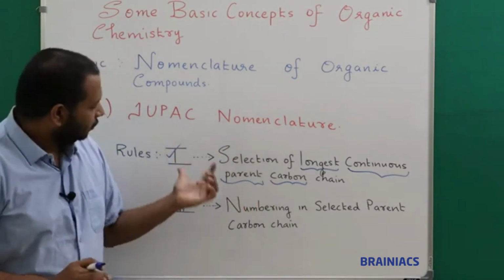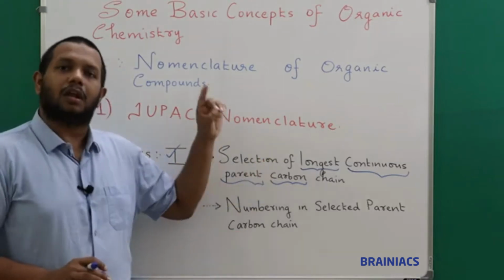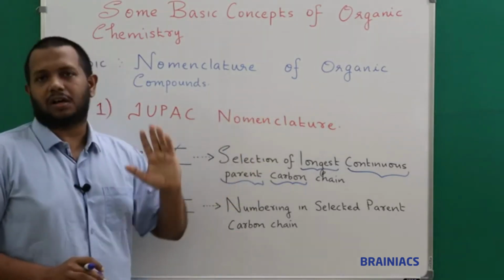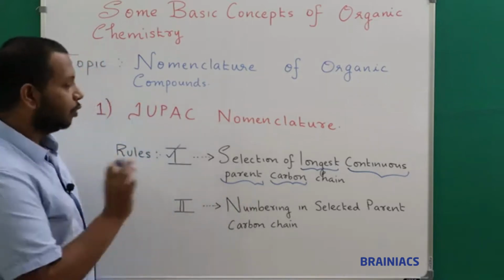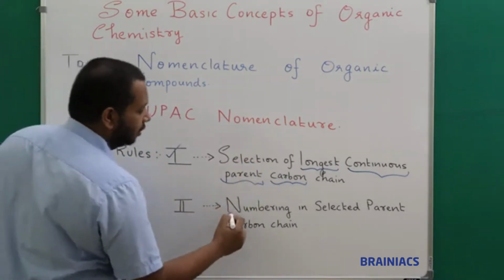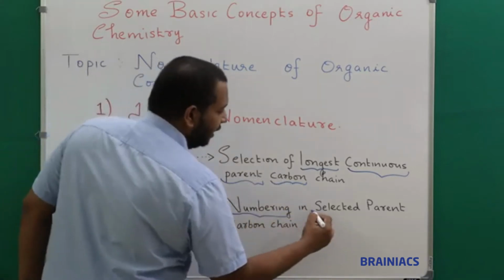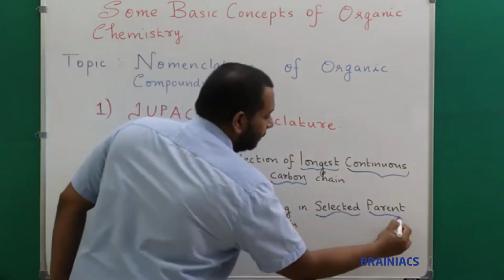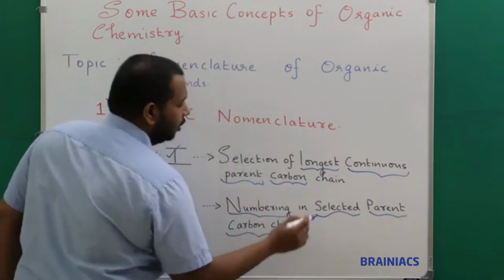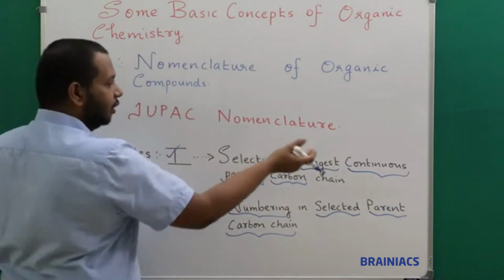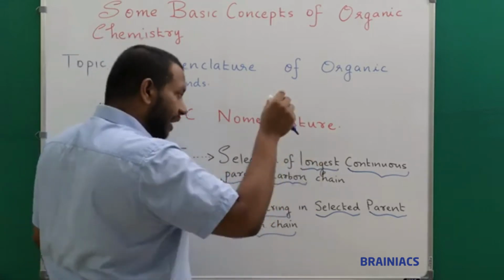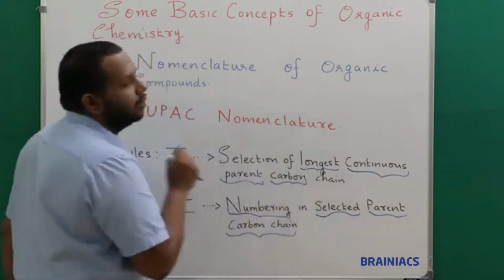And the next step, after selecting the longest continuous parent carbon chain, is numbering. Where you need to number is also very important. That is numbering in the selected parent carbon chain. What you have selected in the first step, the longest continuous parent carbon chain, that particular chain you need to number.